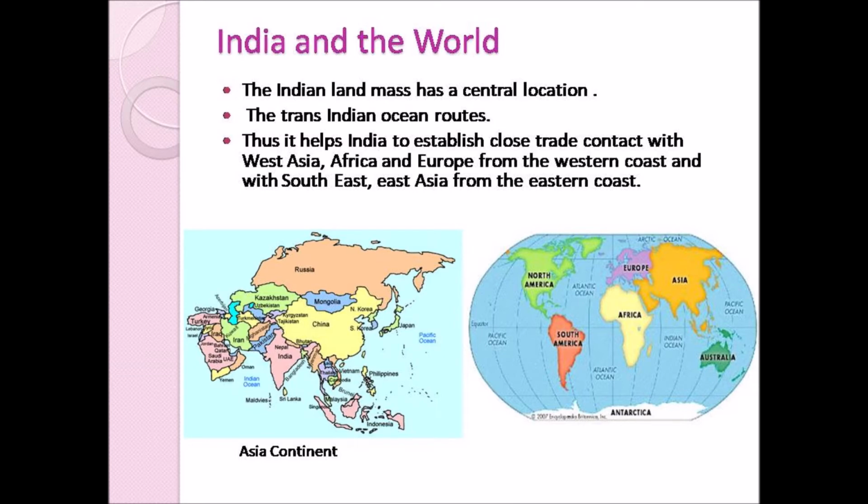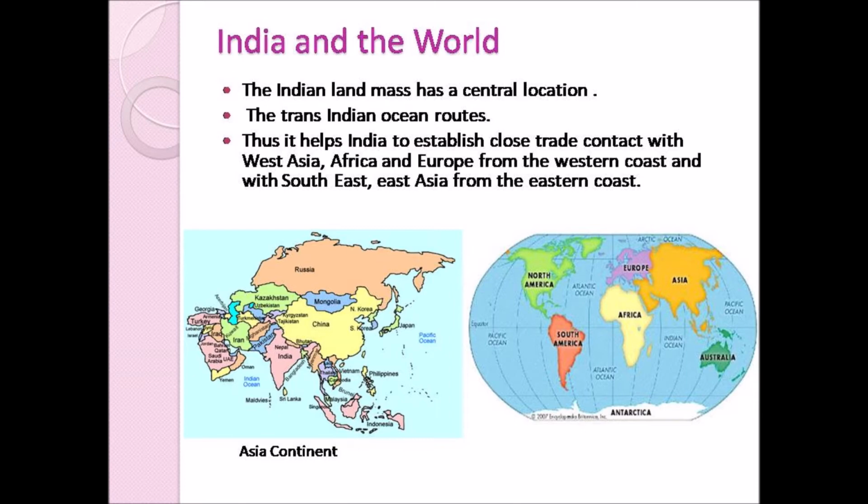The Trans-Indian Ocean routes means the routes from countries having coastline in the Indian Ocean to other parts of the world like Europe and Australia. So through these coastlines they can carry on trade and transport with other countries like Europe and Australia.